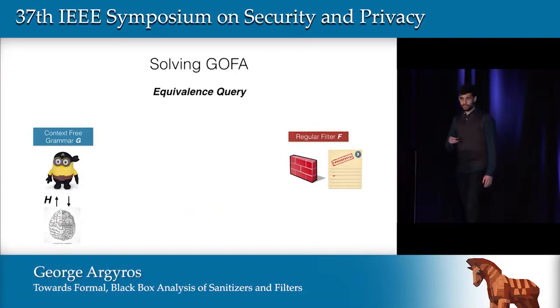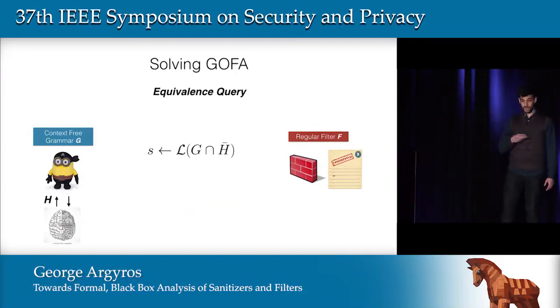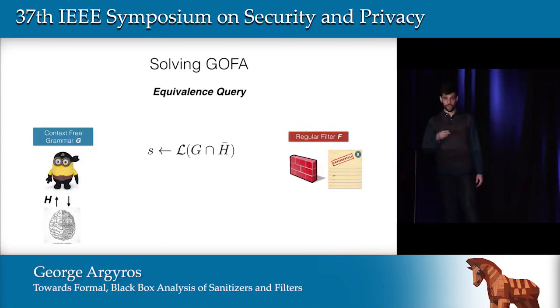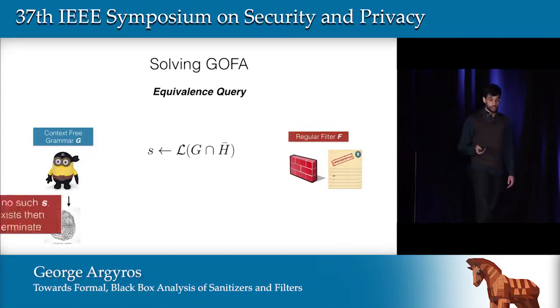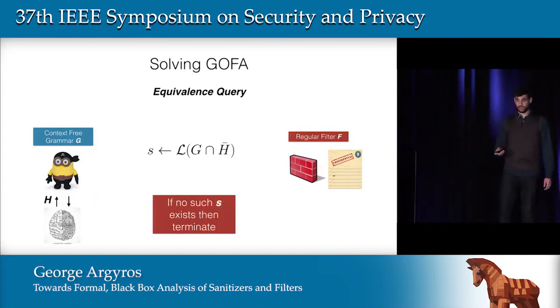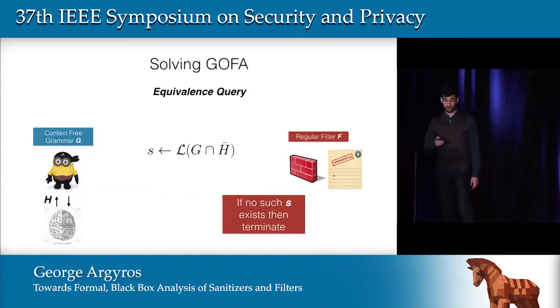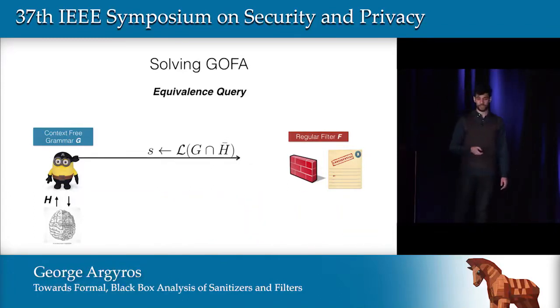Now, when the algorithm produces a hypothesis, we simply run the algorithm not with the actual filter. So we try to see if there is an attack that bypasses the hypothesis, not the actual filter. And if we don't find such an attack, we terminate the algorithm, and we stop there. However, if we find such an attack, then we send it to the target server.